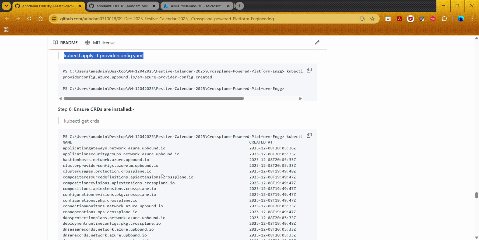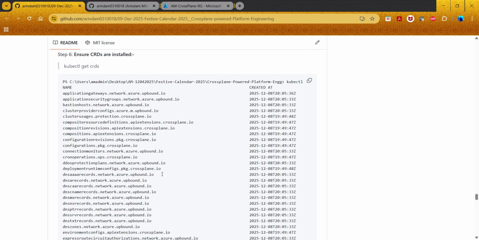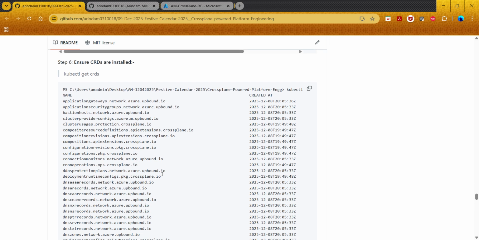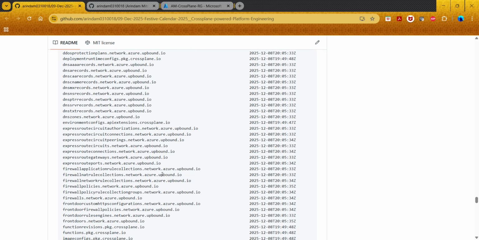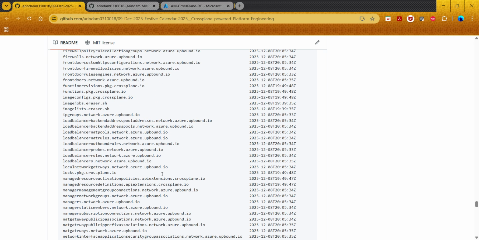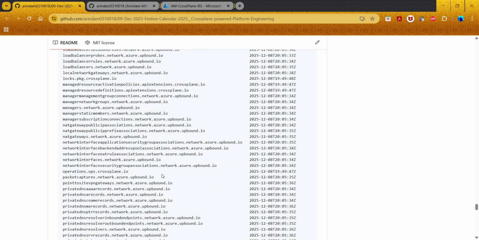Then, I showed you how the CRDs are working. The most important thing is that you have to have the custom resource definitions available. Otherwise, your resources will not be deployed. You will always get an error. So today, when I am deploying a resource group, I'm ensuring that the resource group is available in my CRD. So let's check a little bit more.